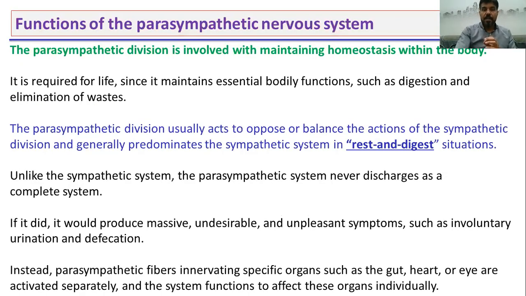However, the parasympathetic nervous system has another function. This system works during the resting status to maintain your body homeostasis. That's why the parasympathetic division is usually used during the situation of rest and digest.